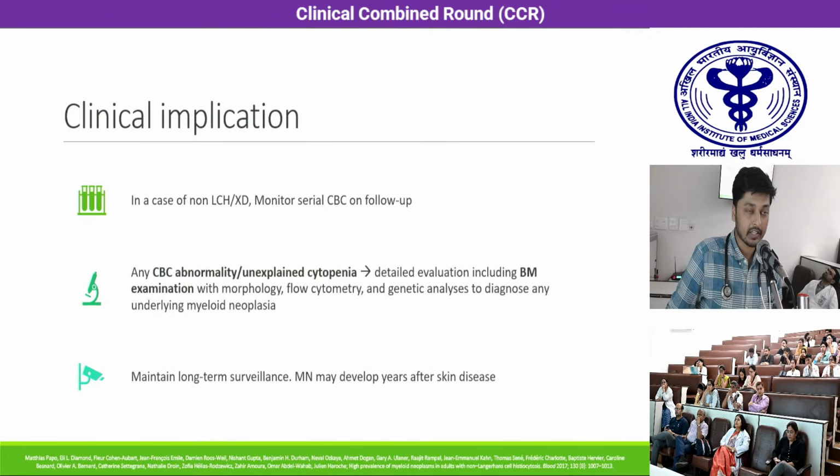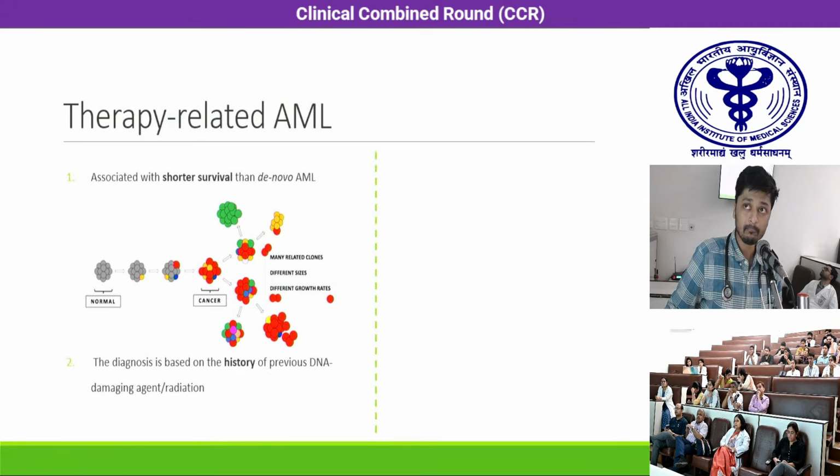So the clinical implication from the link between histiocytosis and myeloid neoplasia would be that in any case of non-LCH or xanthoma disseminatum, however rare it may be, you have to monitor serial CBCs on follow-up. And any CBC abnormality or unexplained cytopenia requires a prompt, detailed evaluation, including bone marrow examination with morphology, flow cytometry, and genetic analyses to diagnose any underlying myeloid neoplasia. You have to maintain long-term surveillance because myeloid neoplasia may develop years after the skin disease.